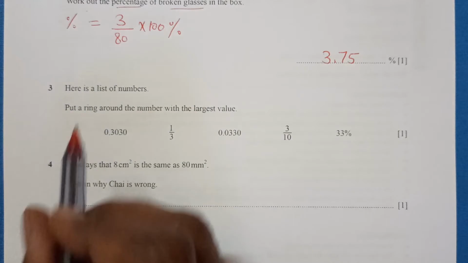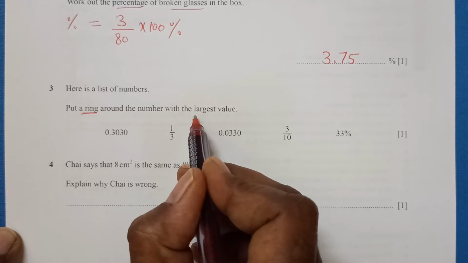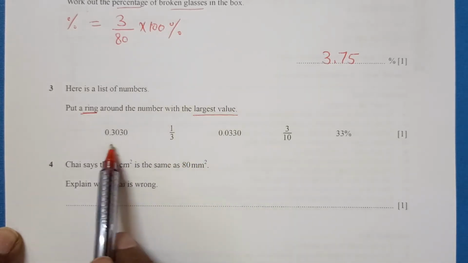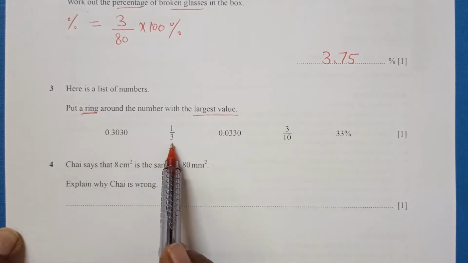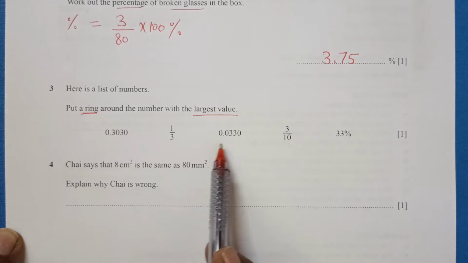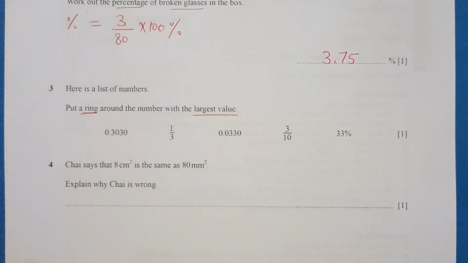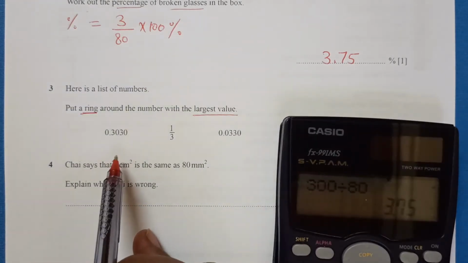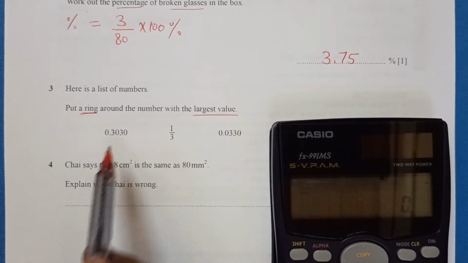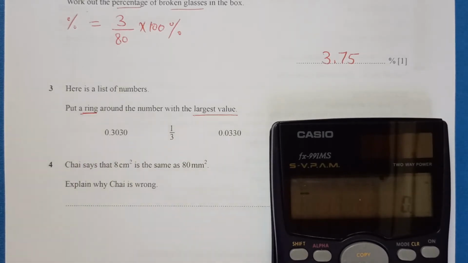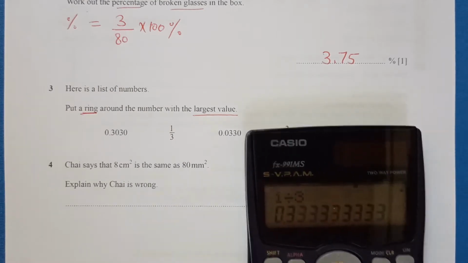Question number 3. Here is a list of numbers. Put a ring around the number which is the largest value. Out of these numbers we have to find which one is largest. As you can see, all the numbers are in different formats: decimal, fraction, and percentage. So let's convert them into the same format, decimal. 1 divided by 3 is 0.333.